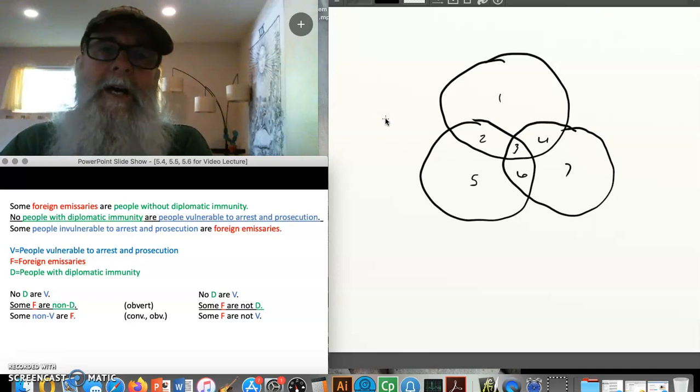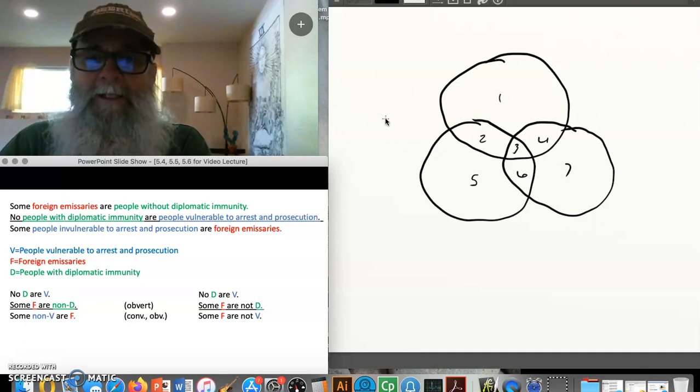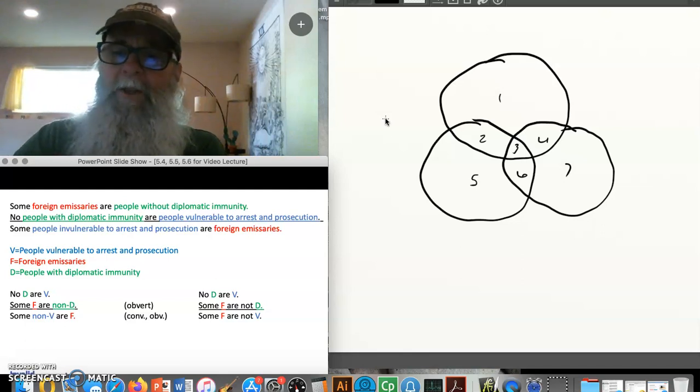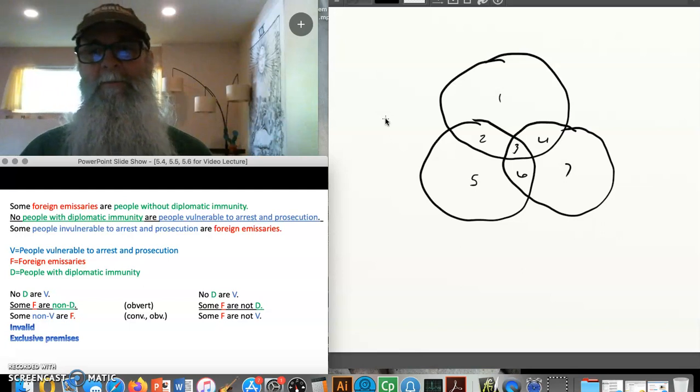The third rule says I'm not allowed to have 2 negative premises. And here's where I've run into a problem. Because the first premise is an E statement, which is negative. The second premise is an O statement, which is negative. And I've just broken the third rule, exclusive premises.